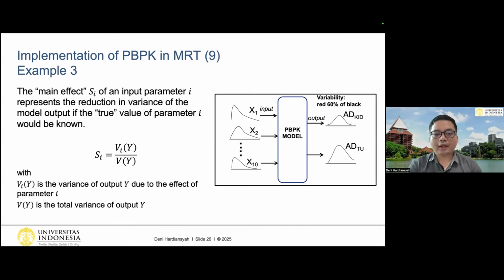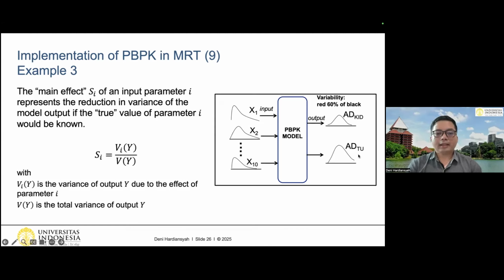We have 10 input parameters, let's say with a log normal distribution, for example. And then we add all of these parameter distributions together to our PBPK model. And then, of course, because the inputs have variability, the output will also have some variability for both the absorbed dose in the kidney and the absorbed dose in the tumor.